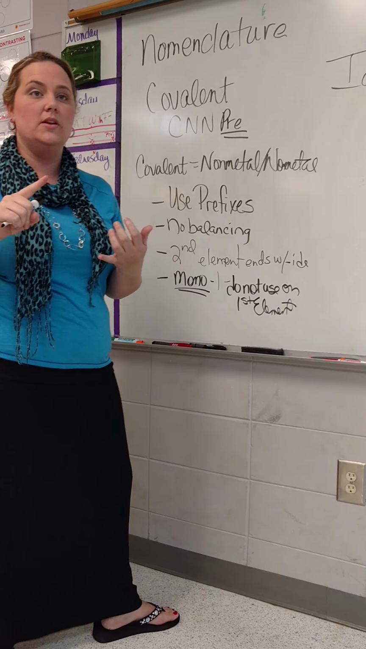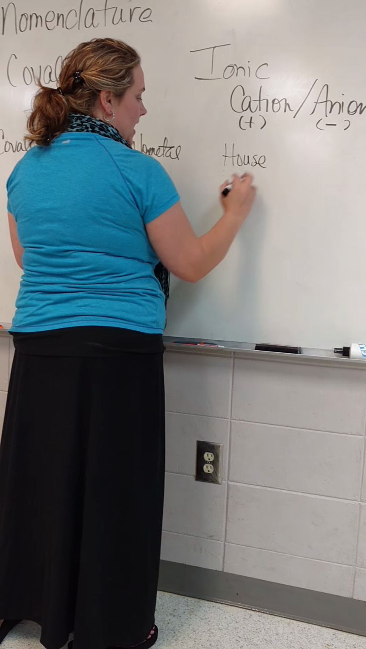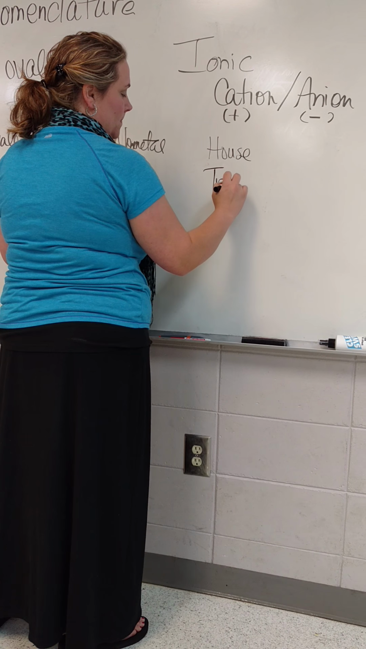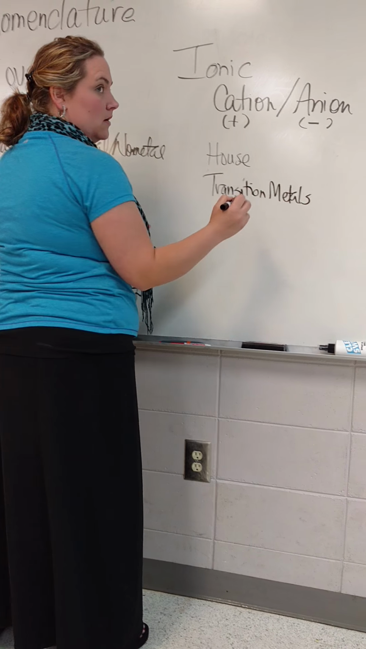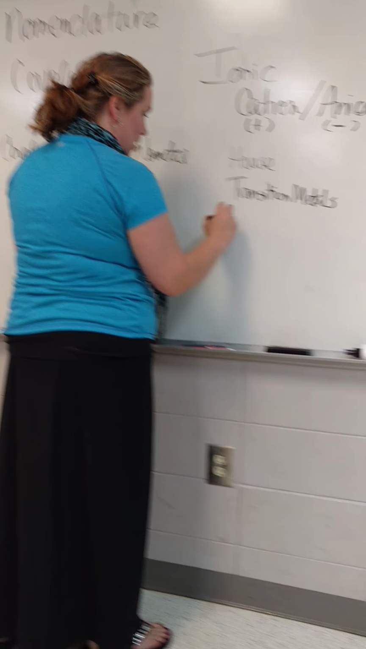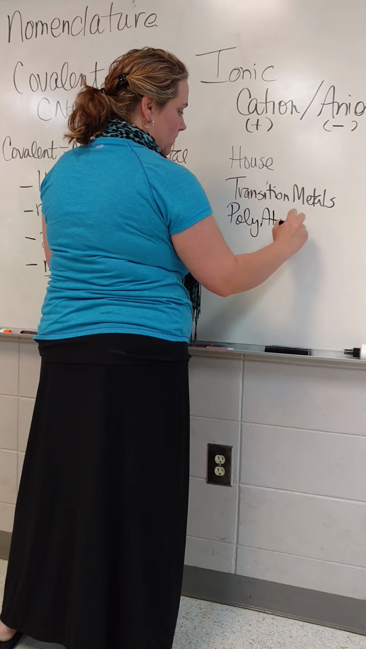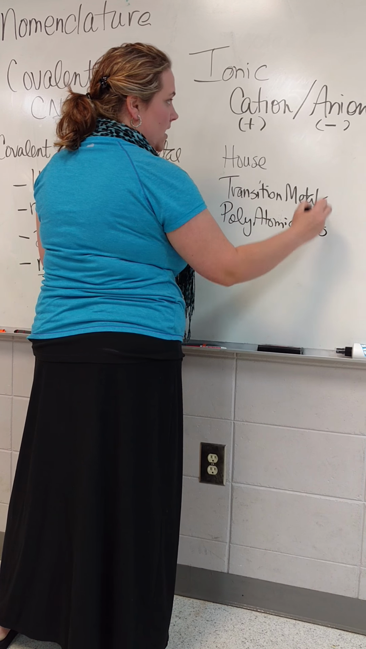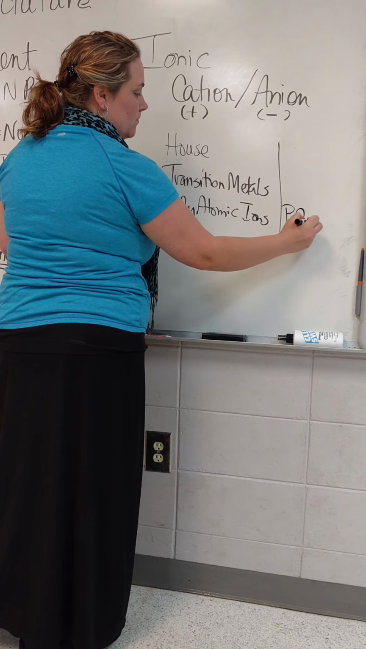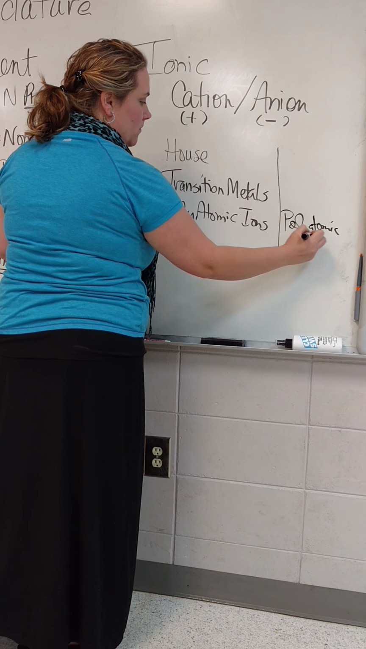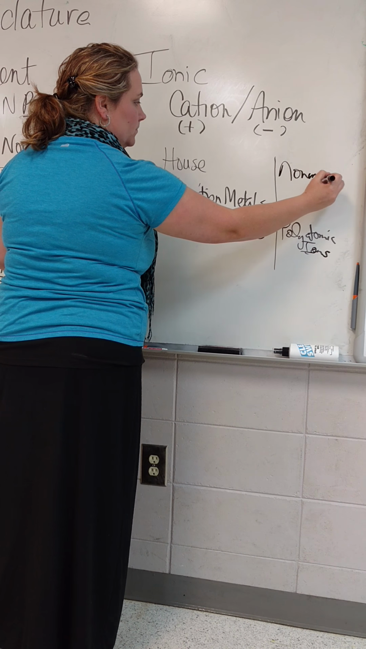Okay? They can come in different ways. You can have them in our house metals, in our transition metals, and what else? Our baby polyatomic ions. Right? And then anions normally are either polyatomic ions or what? Or non-metals. Very good.